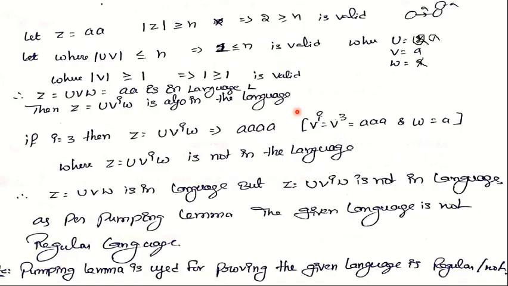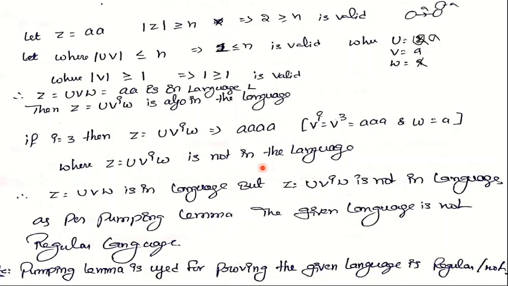But whenever we pump the v value 3 times, the derived string is not in the given language. So as per pumping lemma, the given language is not regular. So this is the process of proving whether a language is regular or not using pumping lemma. We simply consider some string from the given language and call it z, and divide it into 3 parts u, v, w. Then we can pump variable v multiple times, either 2 times, 3 times or any number of times.